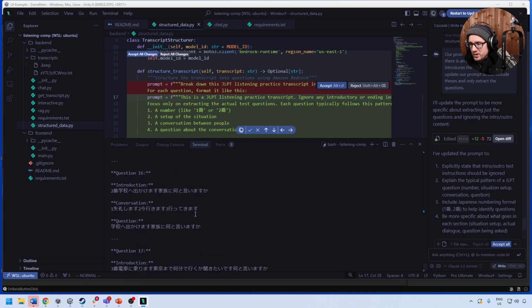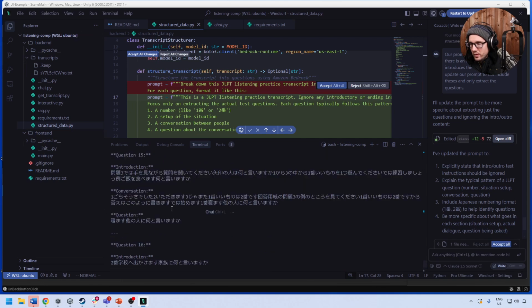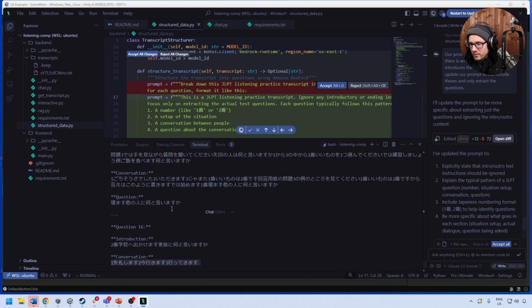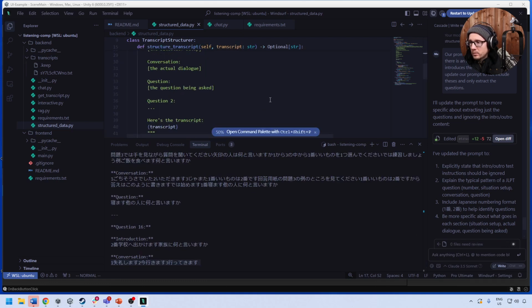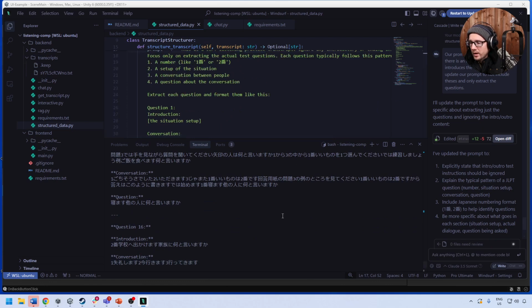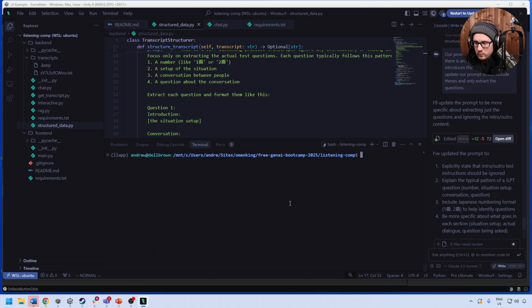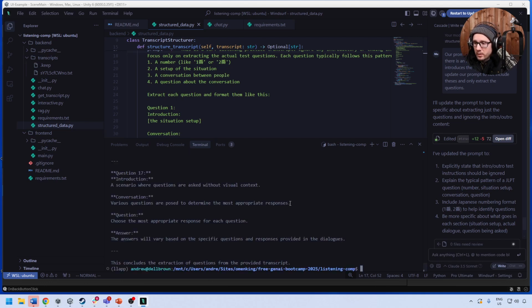I mean, some of these conversations seem too short. Like, how can that be the whole thing? Okay, so we'll go ahead and say accept all. And I'm going to go ahead and run this again. So, as Kara said, garbage in, garbage out. So if you don't do a good job formatting your data, then you might have something that's not that great.